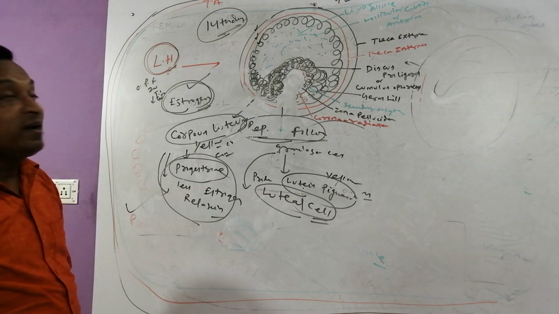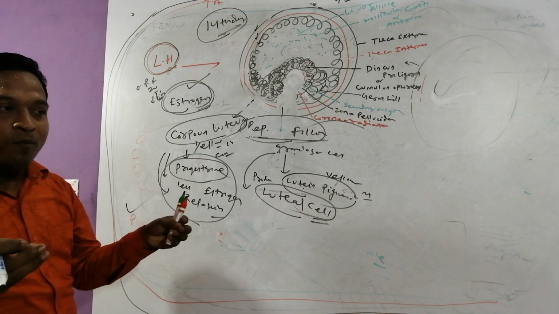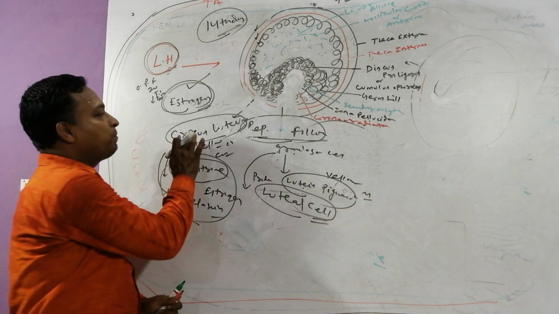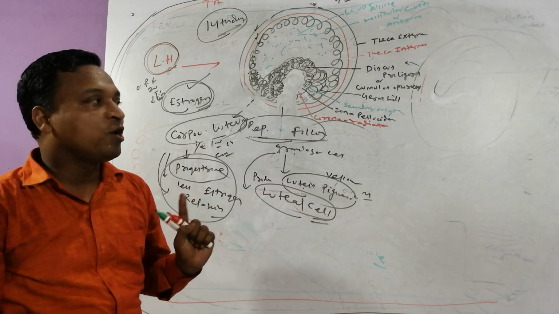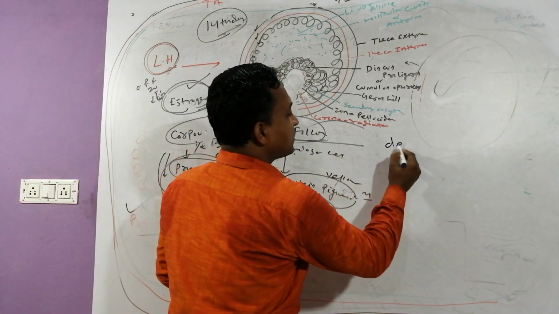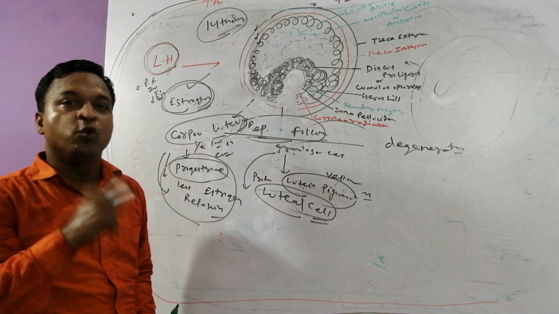After ovulation, if fertilization occurs, if a sperm reaches and attaches to the ovum, the corpus luteum persists. If fertilization does not occur, the corpus luteum starts degenerating.